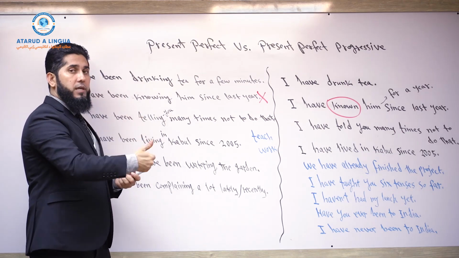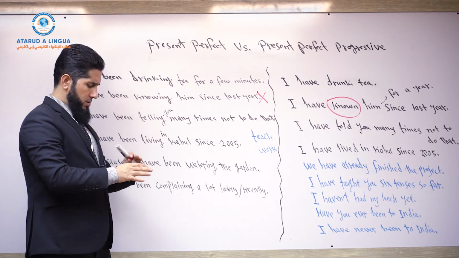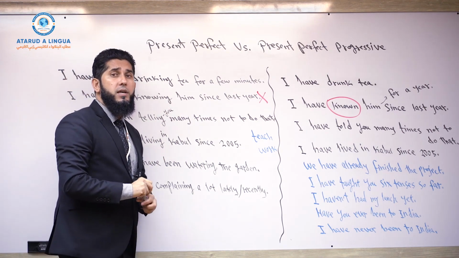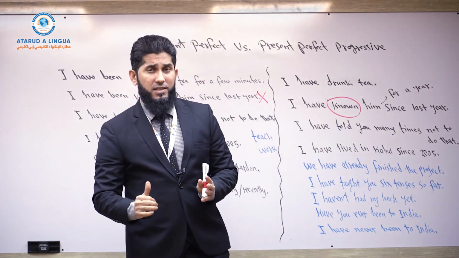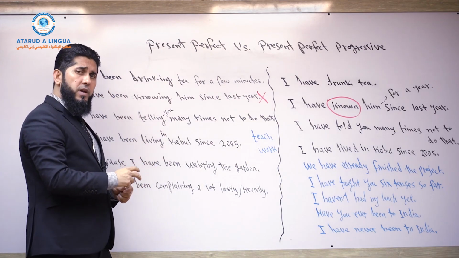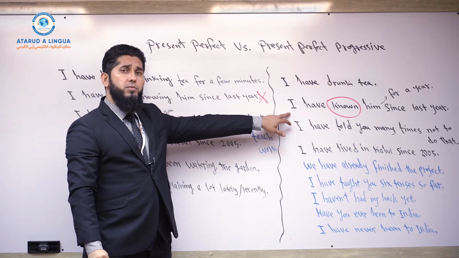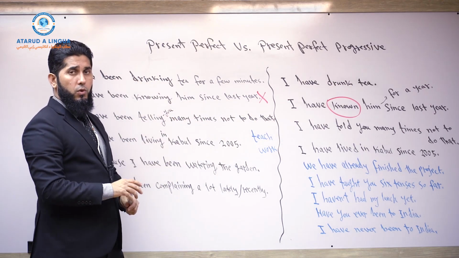So know is a state verb, and using it in present perfect continuous tense is not correct. So now, if you want to talk about the duration of a state that existed in the past, still exists at present time, and may or may not exist in the future, we use present perfect tense, not present perfect continuous tense. Don't forget this.